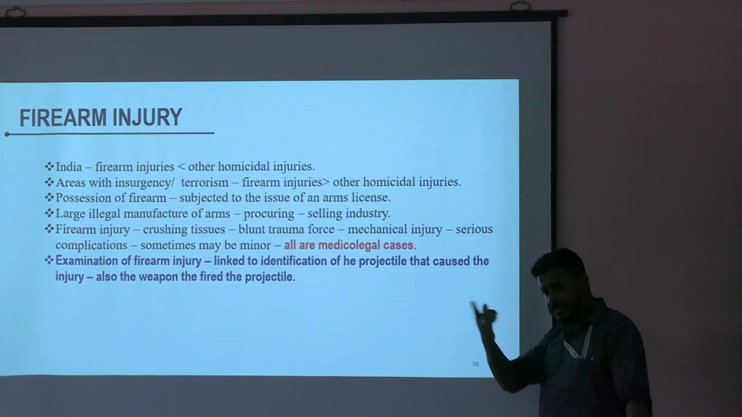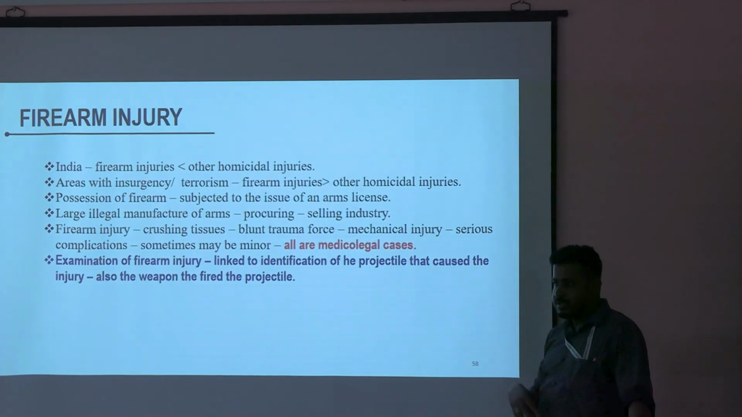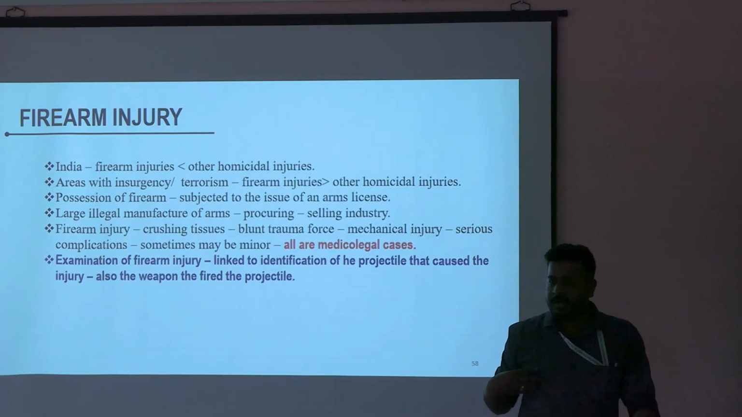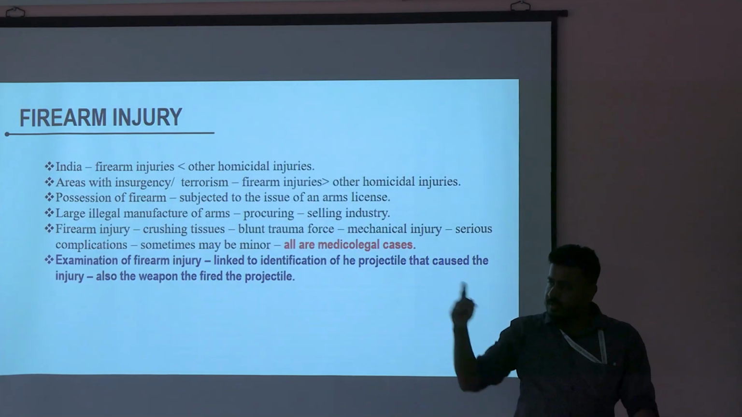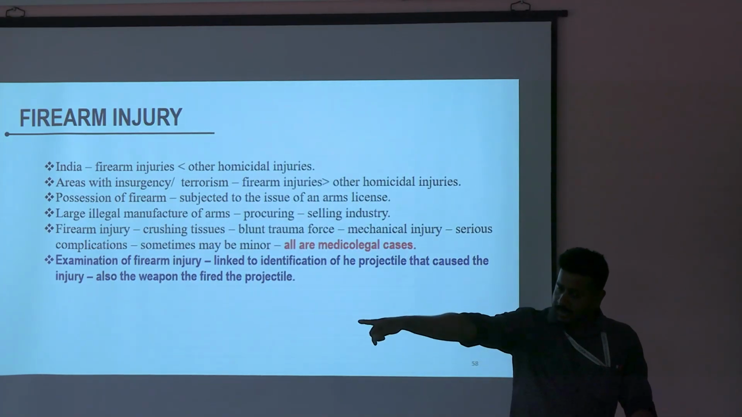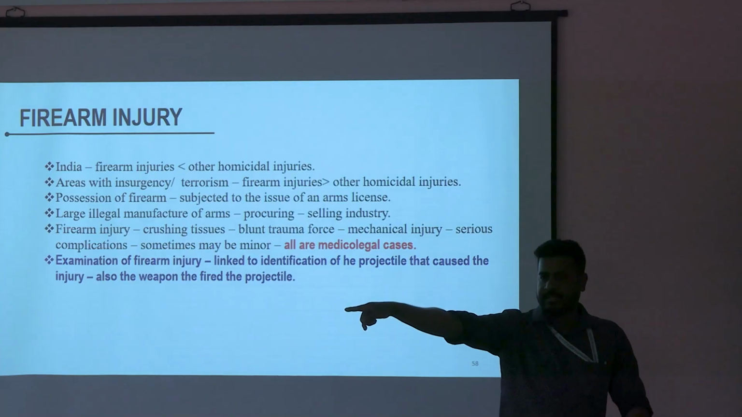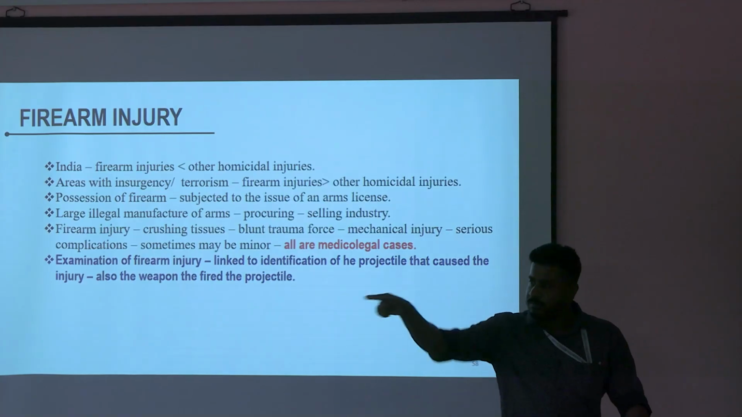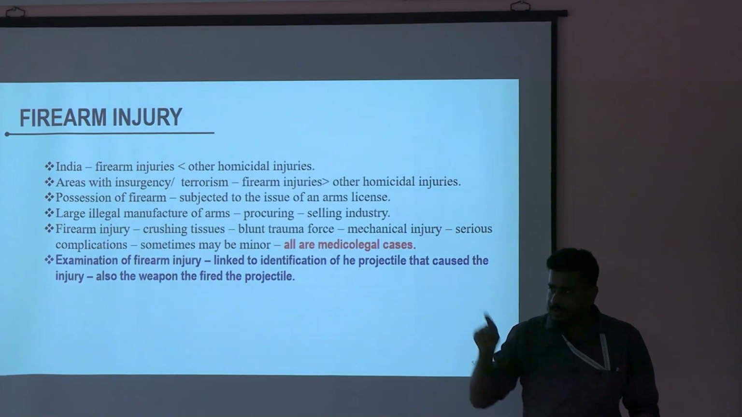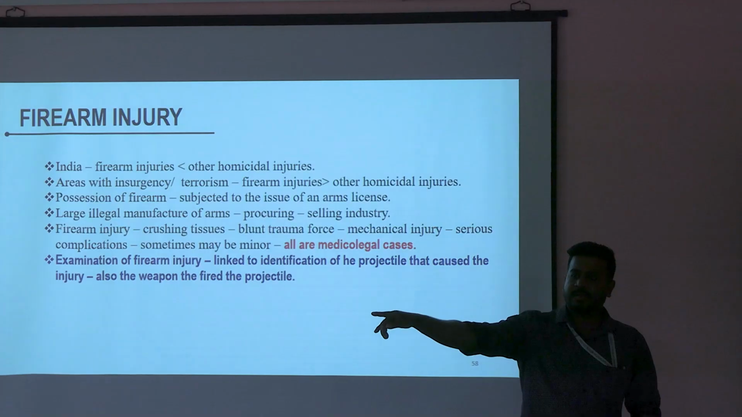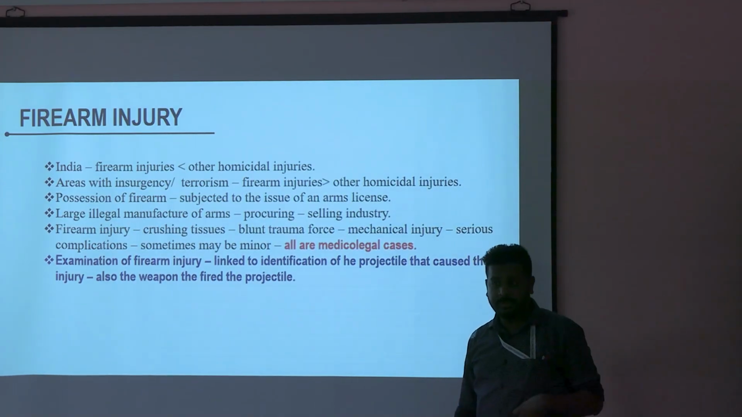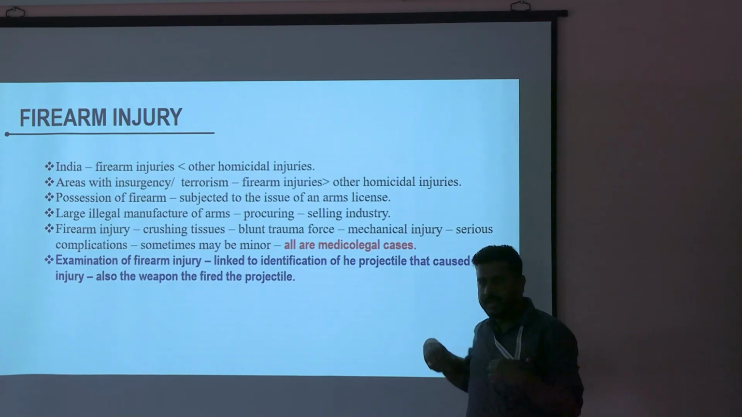Number one, distance: from where the firing happened, the range of fire. Suppose he is shooting me from there. Okay, I'll have some features in my body which will say that I was shot from this distance. There will also be some features which will say that I was shot from this angle. So this person was standing there, and this person has shot me. So I'll have different features of those injuries, and the angle also will be different, entry and the exit.